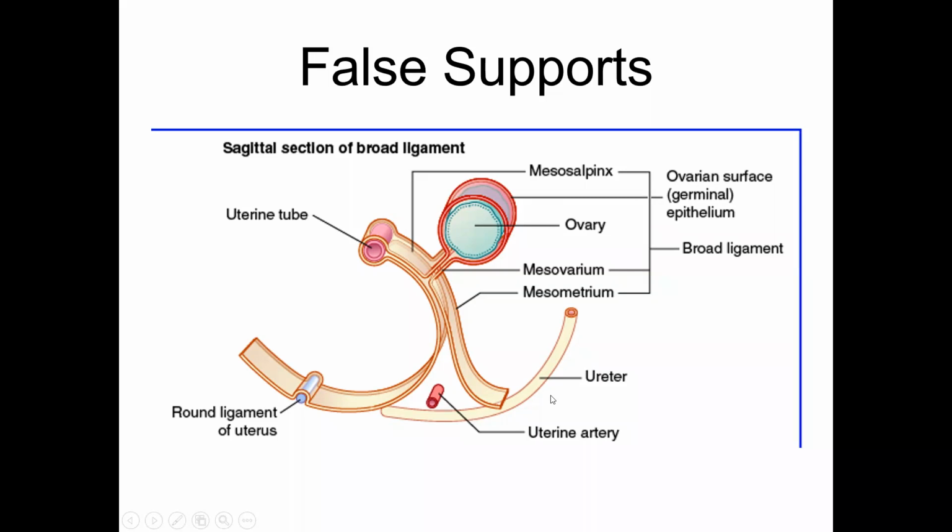Another point to be noted, below the broad ligament on either side of the uterus runs the ureter. And above the ureter is the uterine artery coming to the lateral pelvic wall. You remember this as the often asked relation of uterine artery and ureter. So you remember it as water under the bridge.